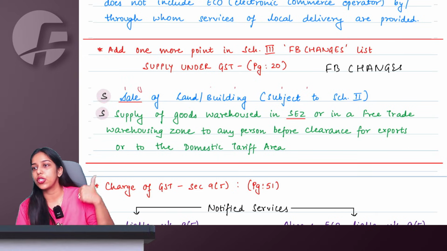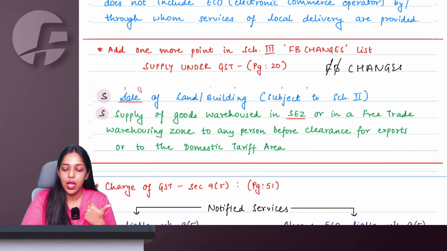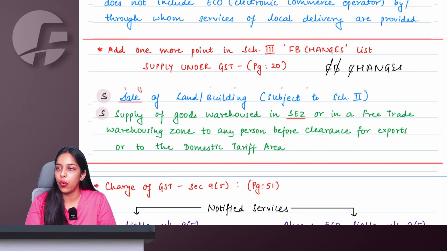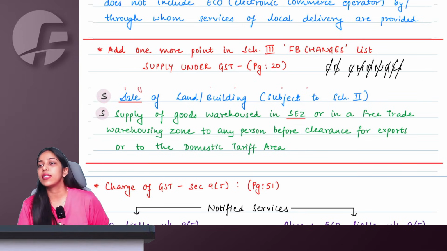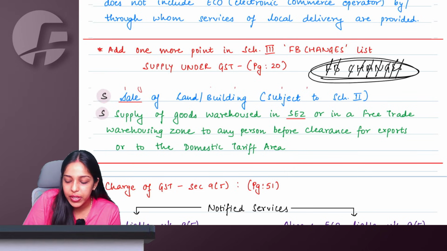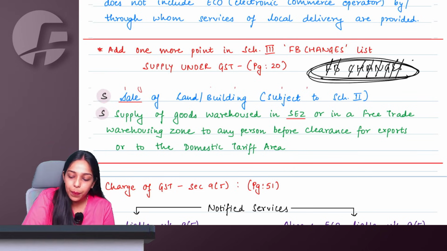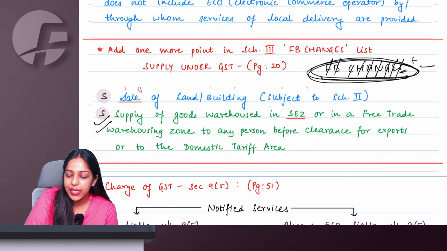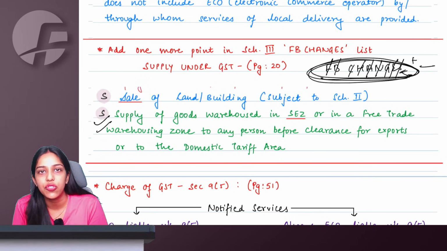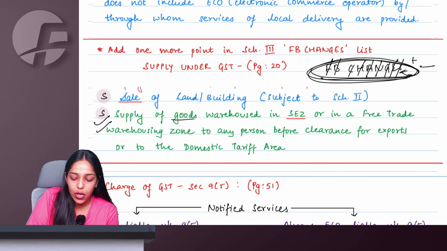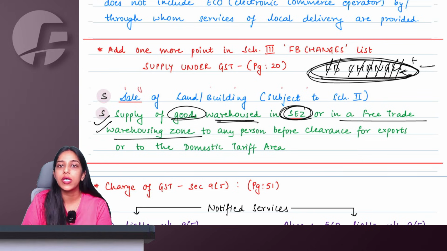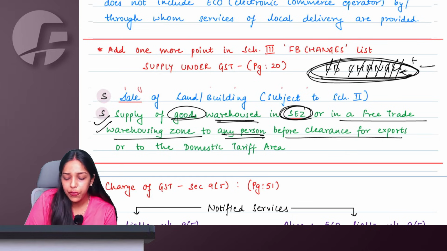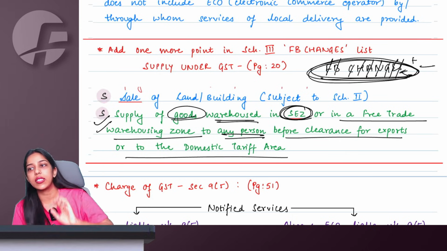We have already learnt the negative list as FB changes. Services of funeral, mortuary, burial, crematorium, including transportation of deceased, bond-to-bond transfer, court, tribunal, ceding commission, co-insurance, high sea sale, actionable claim, one non-taxable territory to another non-taxable territory without entering into India, government, employer, employee, and sale of completed land and building. So these FB changes we have already learnt. Now plus there is one new entry which you have to insert in the FB changes part. This says that supply of goods warehoused in a special economic zone or in a free trade warehousing zone to any person before clearance for export or DTA, domestic tariff area.